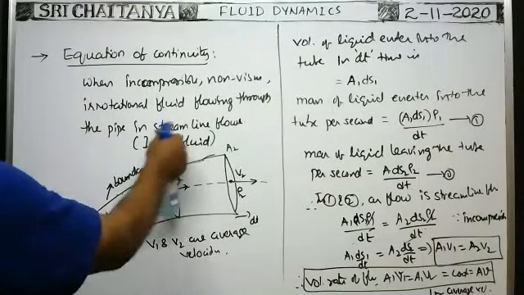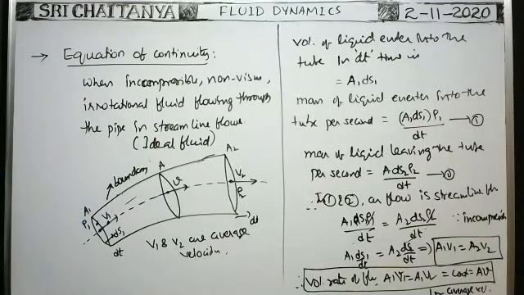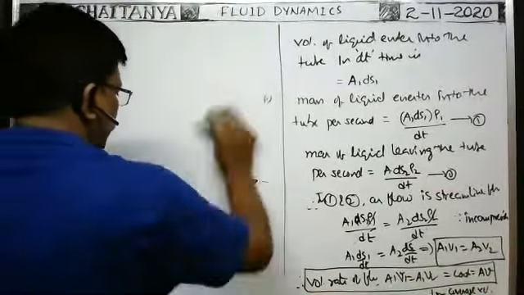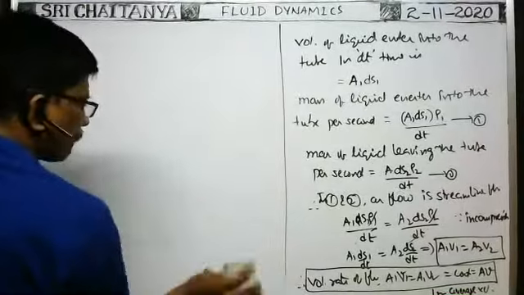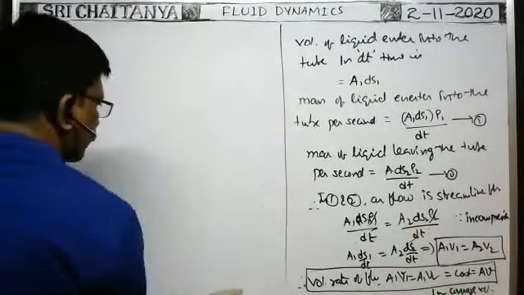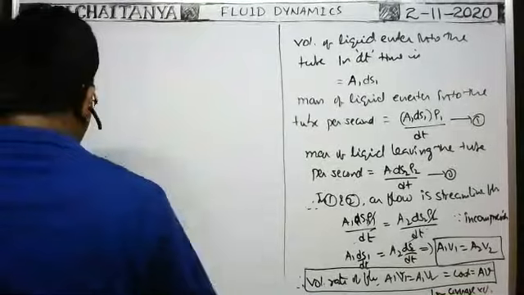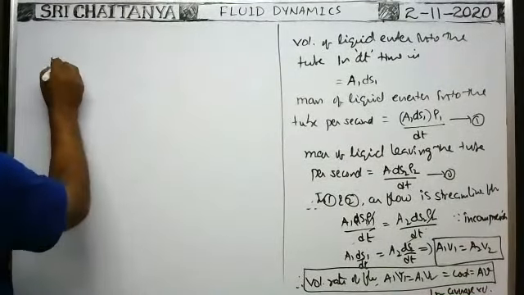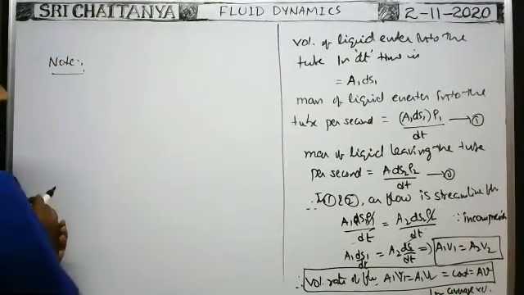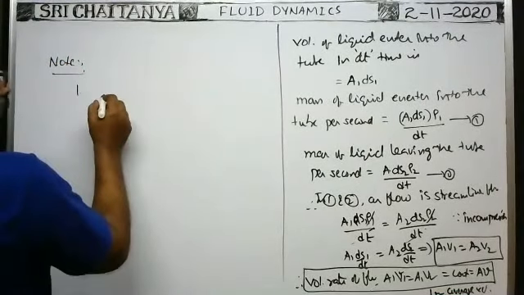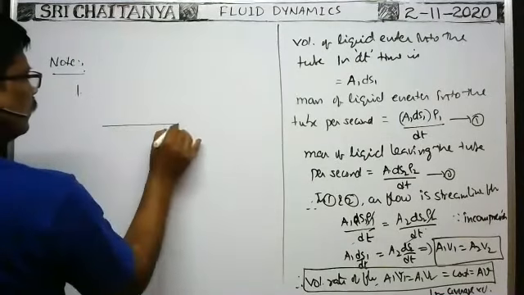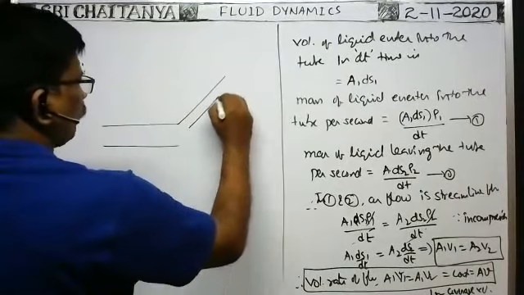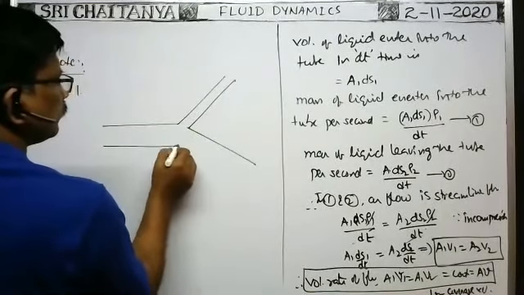Note point. Here suppose there is a tube in the form of a Y junction, like this.